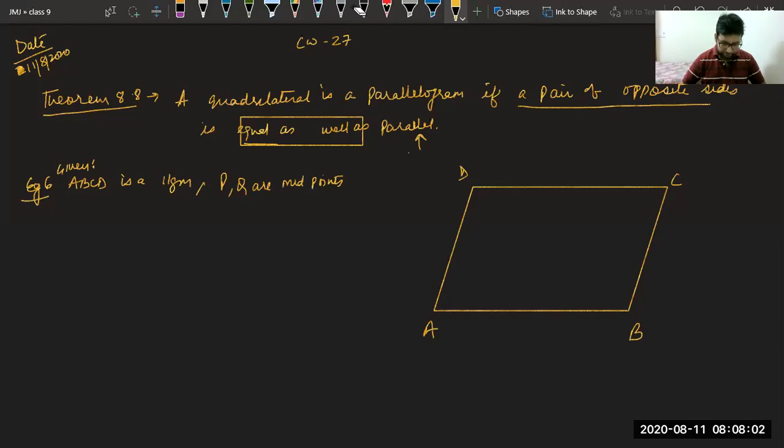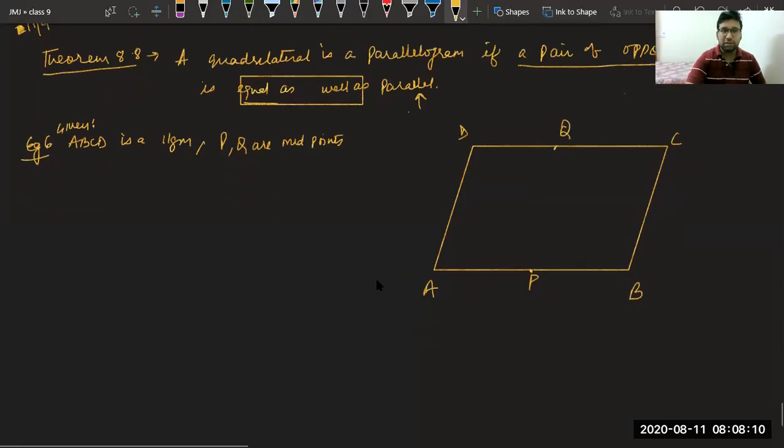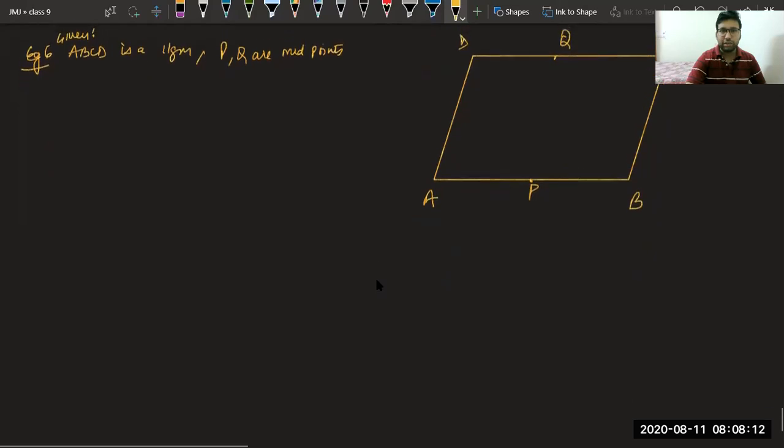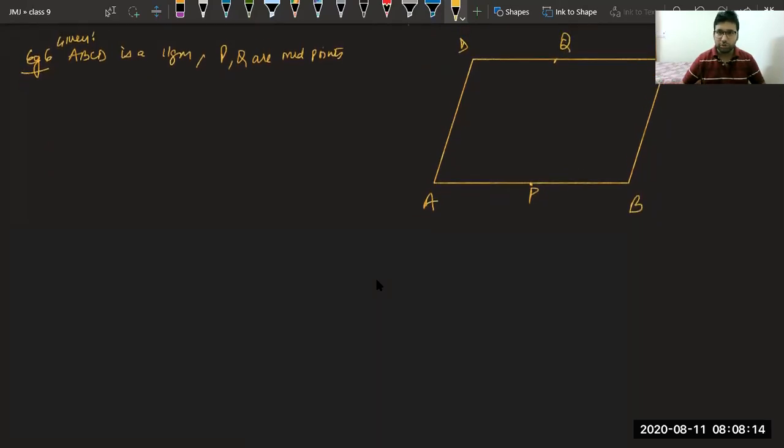So let us draw P. P is here on AB and Q is here on DC. Again, we will use that axiom that if wholes are equal, then halves are also equal. Now, if AQ intersects DP at S, let me join them. AQ,